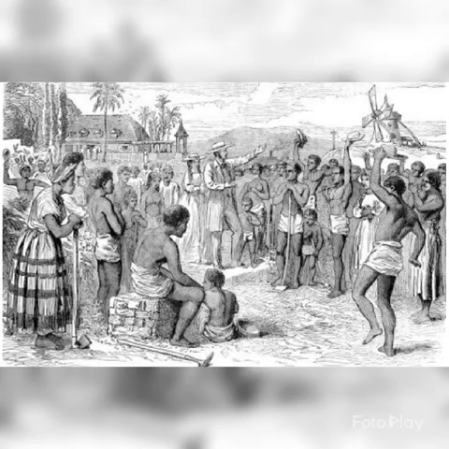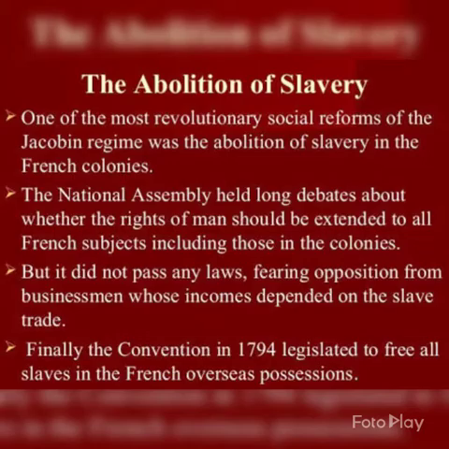In the 18th century in France, many people were against slavery and wanted to stop it. Even in the National Assembly they discussed whether slavery was good or not, but no positive response came.